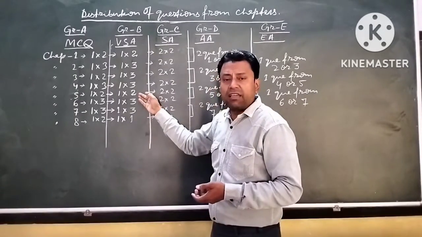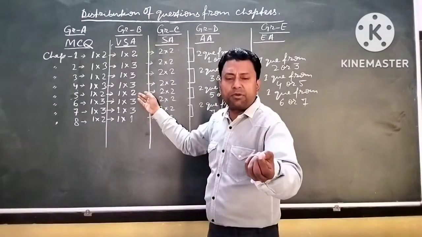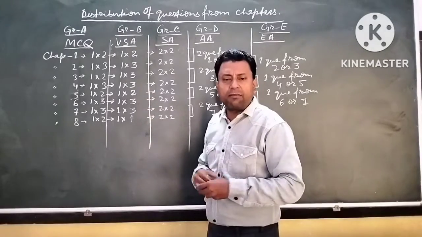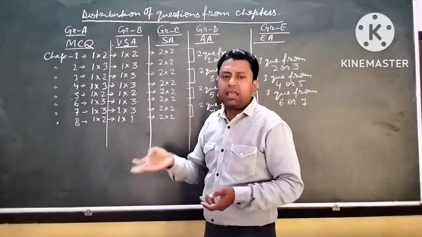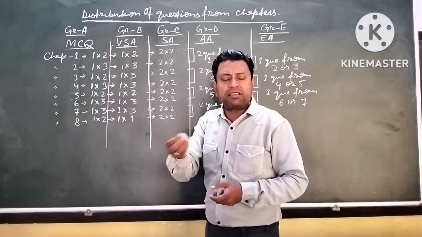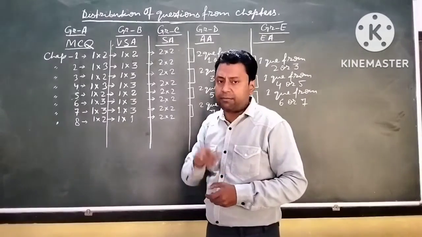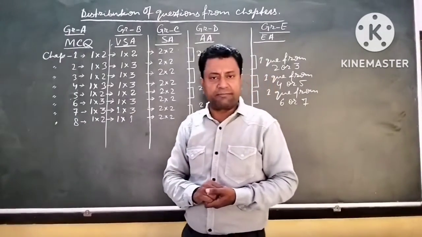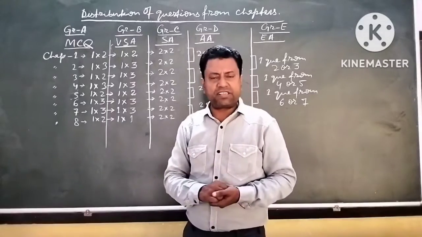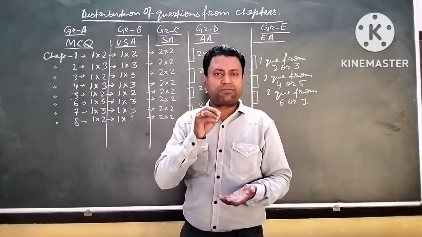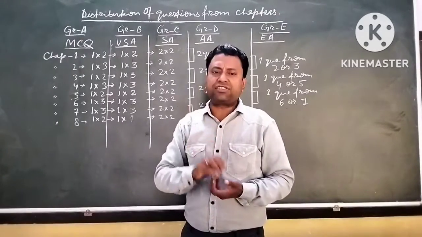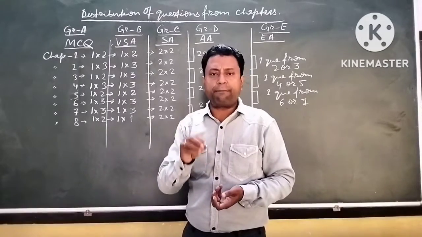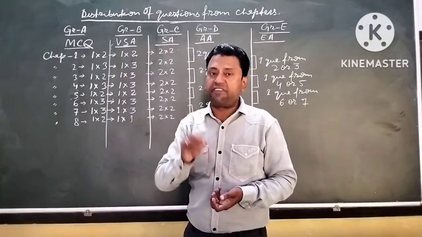From chapter 5, one matching may come, or one statement and interpretation. As far as map pointing is concerned, I have seen the previous years' questions, and generally map pointings are given from chapter number 3 and chapter number 8.